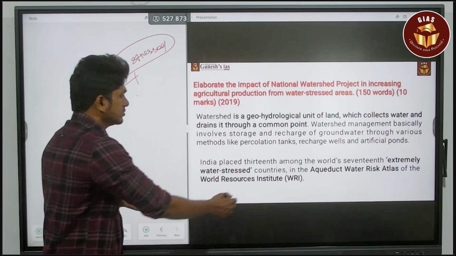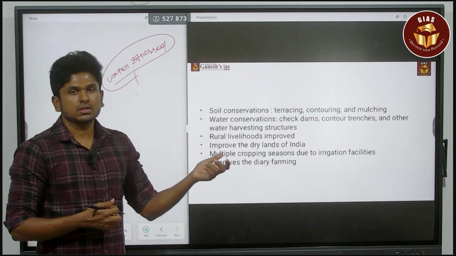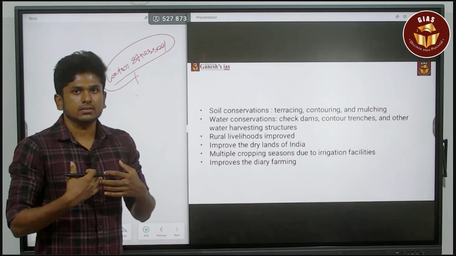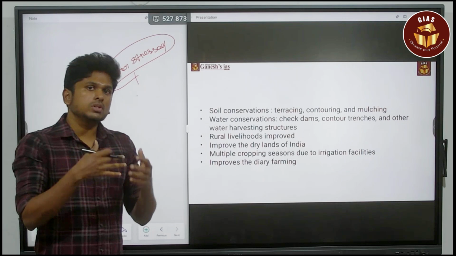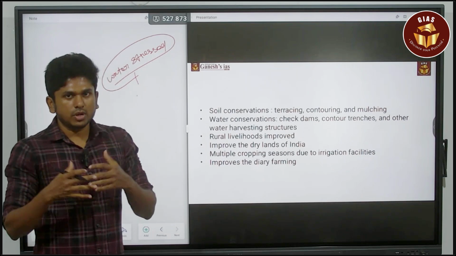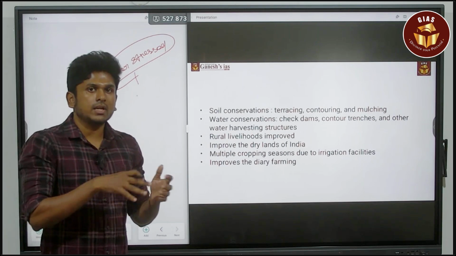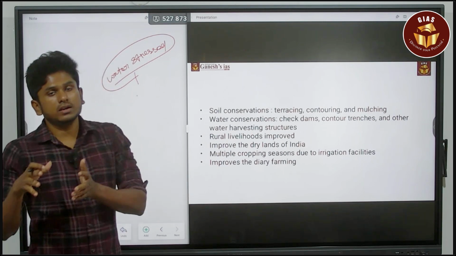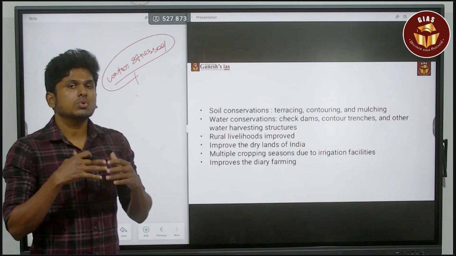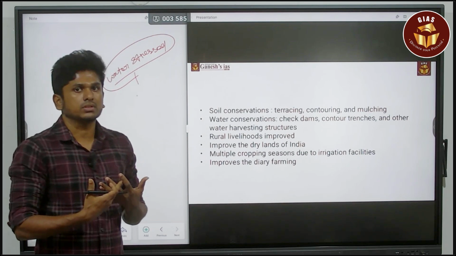So the first thing is water conservation, by providing check dams or constructing ponds or lakes. So you can store the water during the monsoon season and recharge the groundwater level, and you can use it in the non-monsoon season or in the lean period. So that is the holistic idea. By doing this, they are going to increase the water conservation effort.